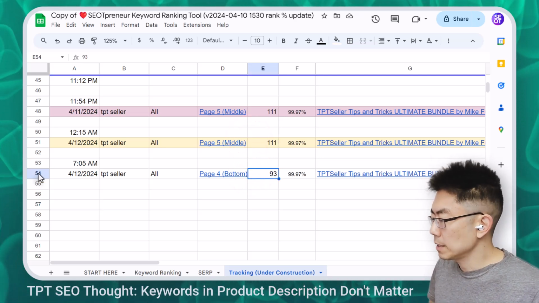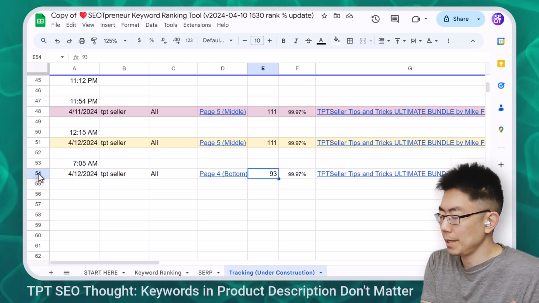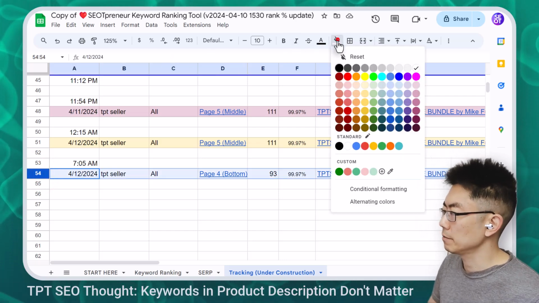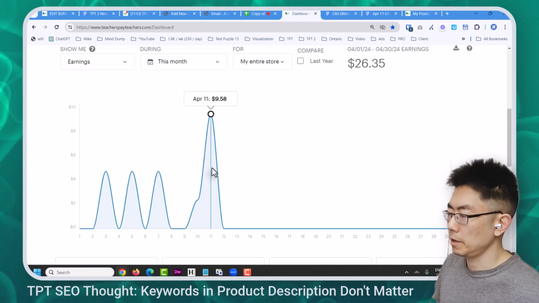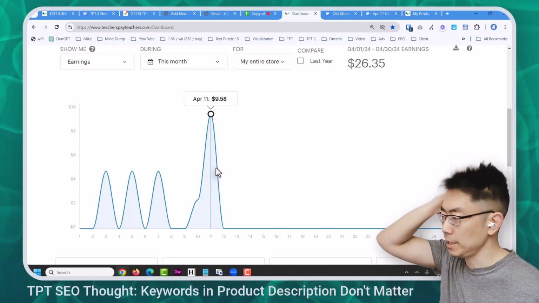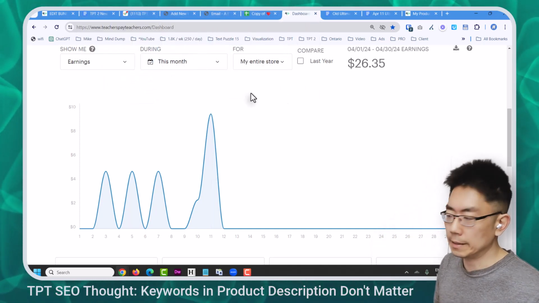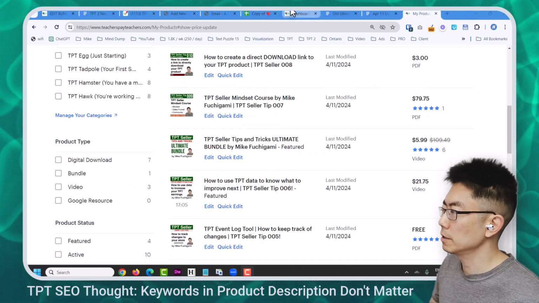I wonder if that's because I'm just updating it, and it's just detecting like, hey, you're updating it. Unless I've made sales, but I don't think I've made any sales. Let's just highlight this for a second. Wow, fascinating. If I go to my dashboard, oh, I did make sales yesterday, April 11th. So maybe that's what's causing the boost in here. Tricky. This whole keyword thing is baffling to me because I would have thought the keywords in your product description matter, but so far it's not.